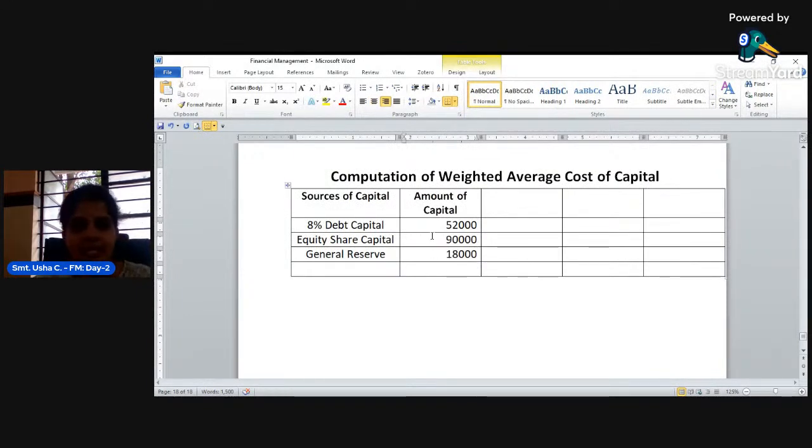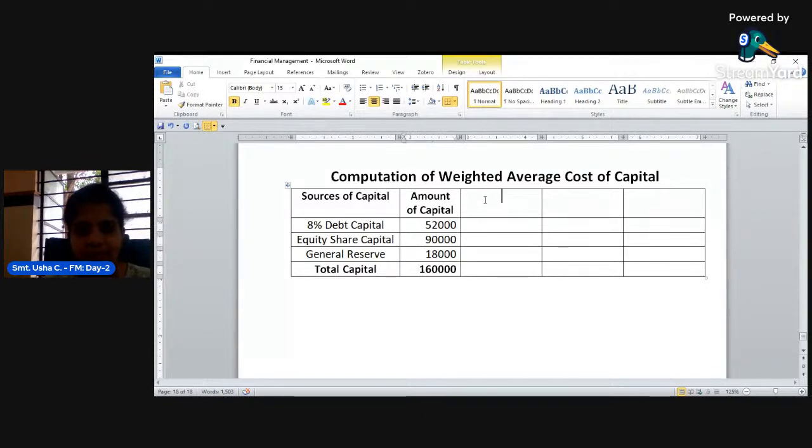Take the total of this and you will get the total capital. What is the total capital? It is given in the problem only, right? That is 1,60,000 is the total capital. So we have got amount of capital.